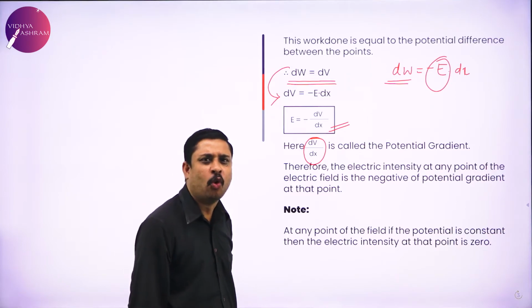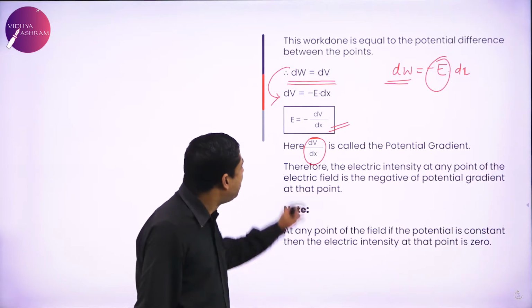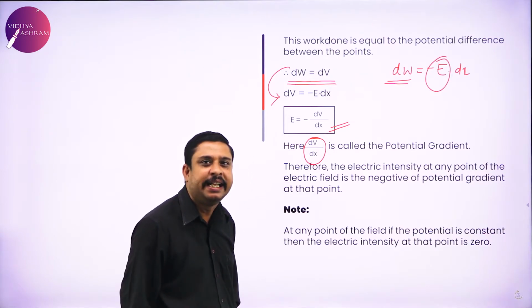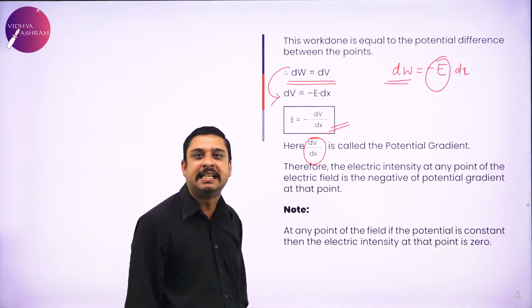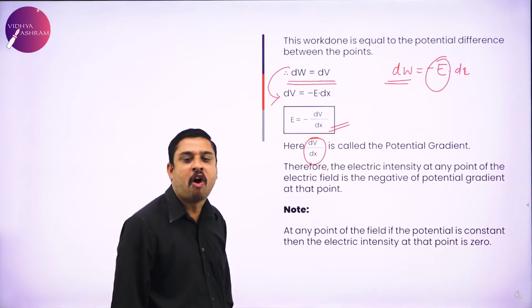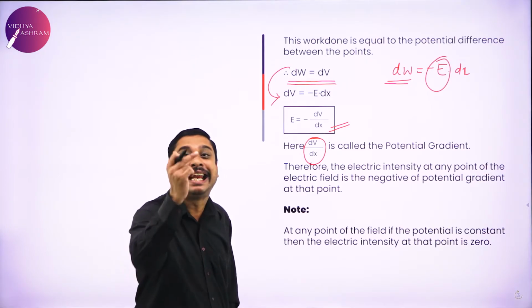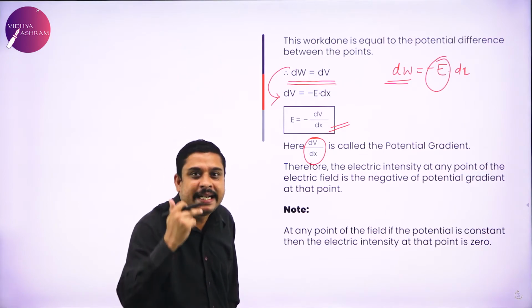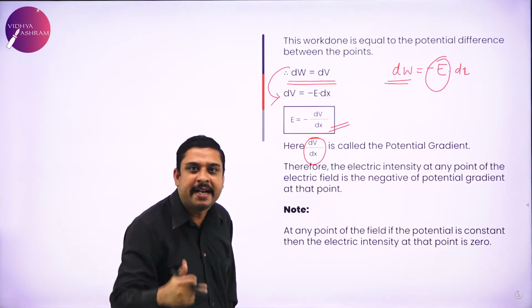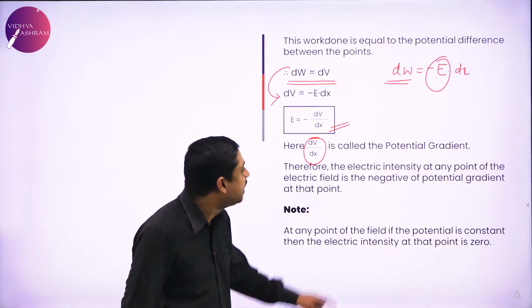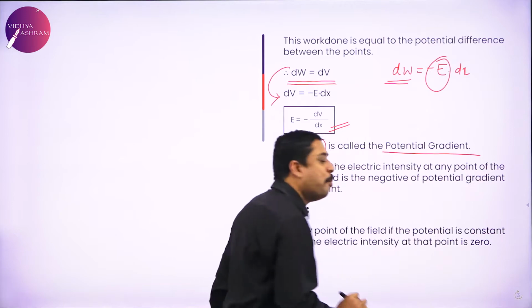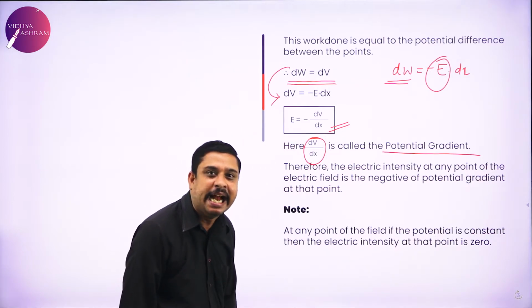Your mechanics told any physical quantity divided by distance, the ratio with distance, is called gradient. Length by distance, length gradient. Mass divided by distance, mass gradient, and this is potential by distance, which is called potential gradient.